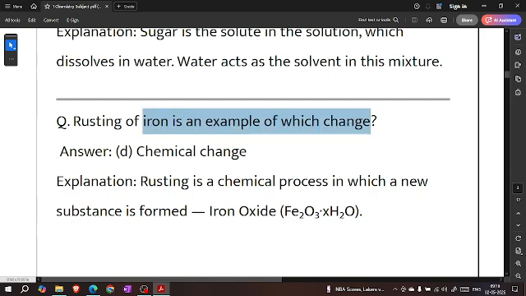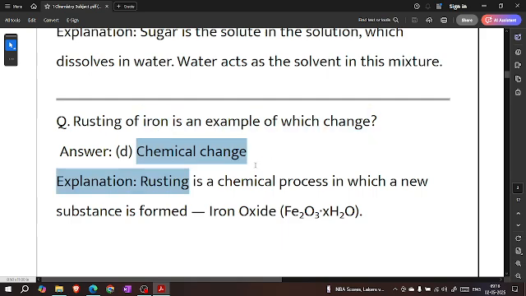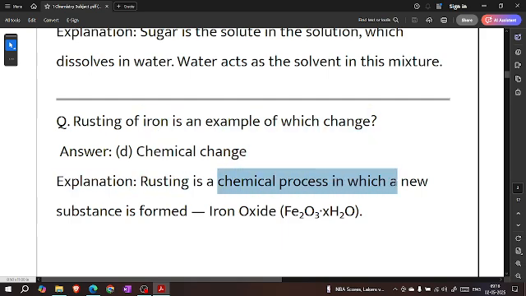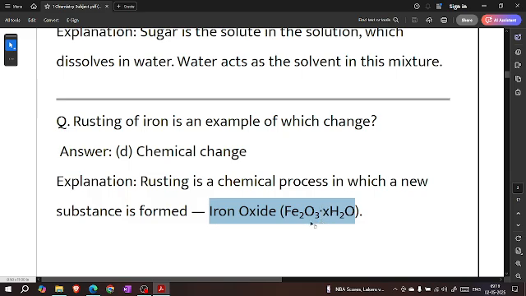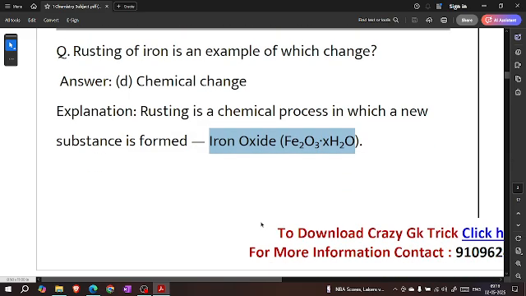Rusting of iron is an example of which change? Chemical change. Rusting of iron is a chemical change in which a new substance is formed. Iron oxide, Fe2O3·xH2O.